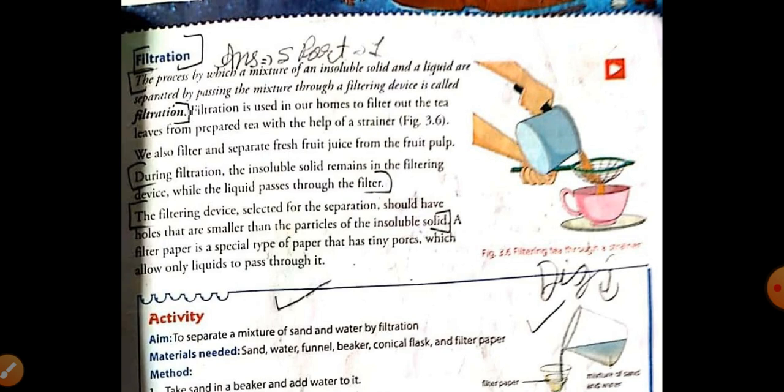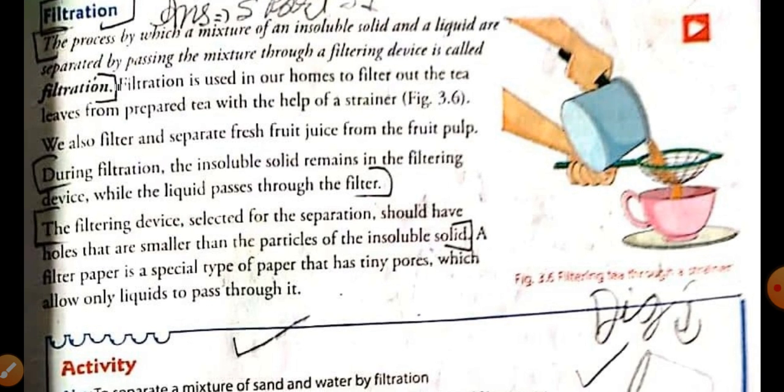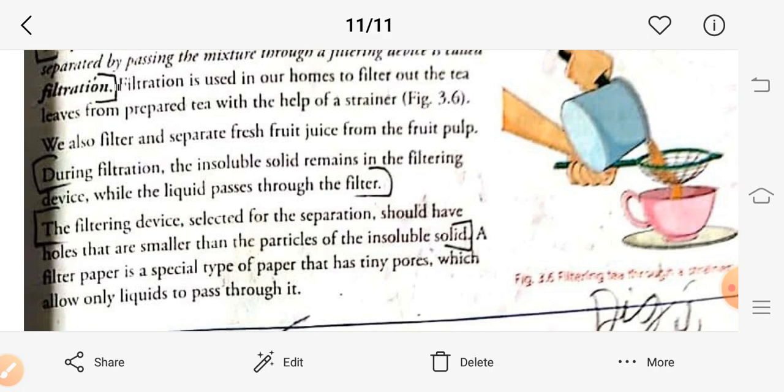What is the difference between sieving and filtration? In sieving, two solids are separated. Don't get confused between the methods of sieving and filtration. In sieving, a mixture of two solids is separated, whereas in filtration one liquid and one solid are separated.